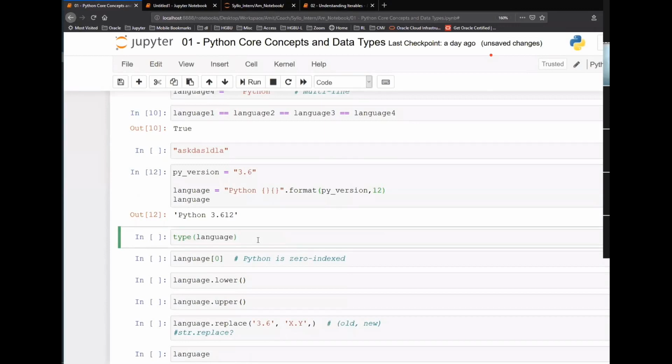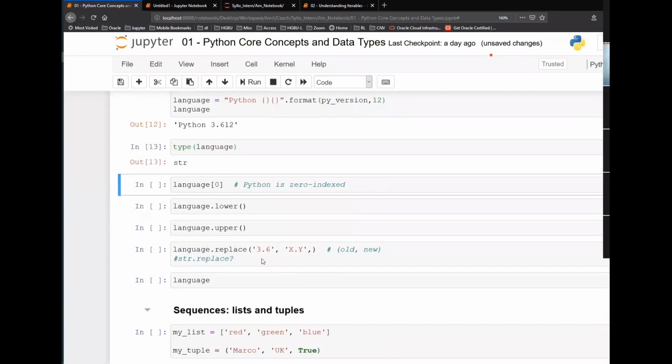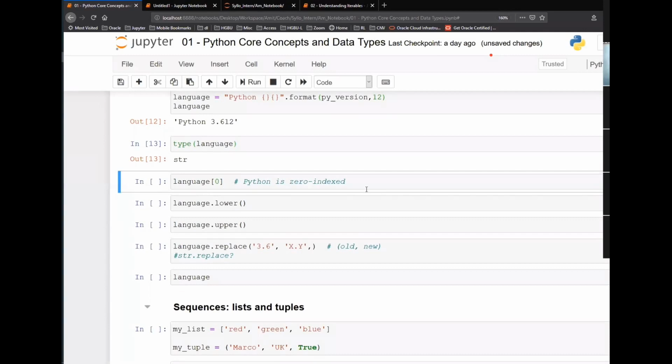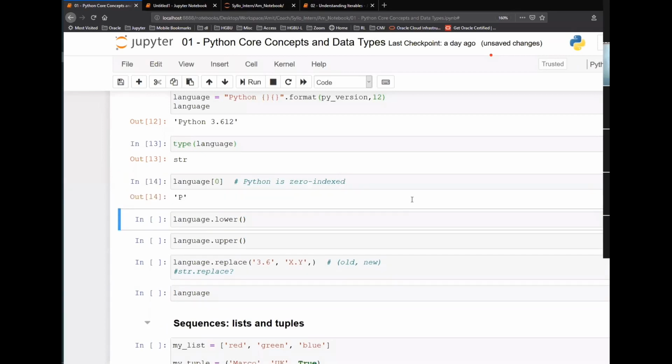What will be the type of language? String, str. And we discussed indexing: language of 0 will be P. Now, for strings, there are a lot of functions. As I told you, there are a lot of things which are inbuilt in Python, inbuilt in programming languages.